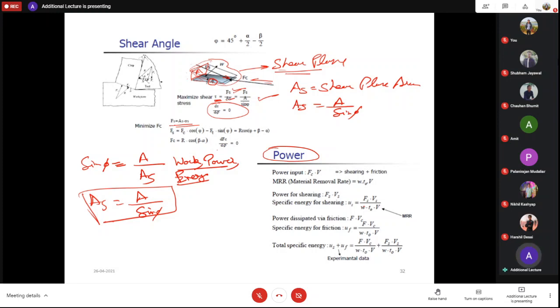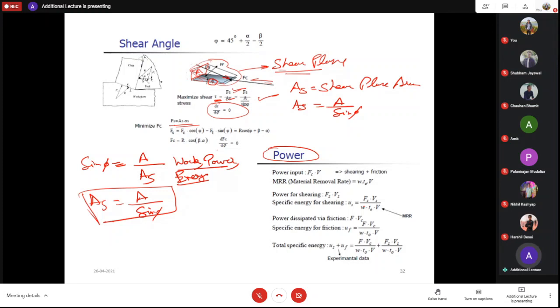Please tell me all these things you will not get directly in the books, right? Potential energy. What are you saying? Please speak a little louder. Tell me.